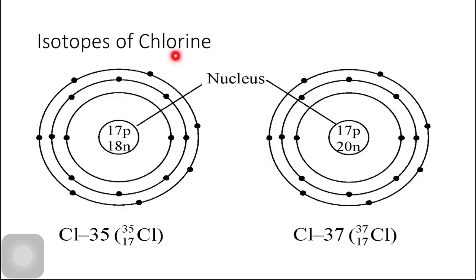Next are the isotopes of chlorine. Chlorine has two isotopes, chlorine 35 and chlorine 37. Chlorine 35 has 17 protons, 17 electrons and 18 neutrons, whereas chlorine 37 has 17 protons, 20 neutrons and 17 electrons. The mass number of chlorine 35 isotope is 35, whereas the mass number for chlorine 37 isotope is 37.